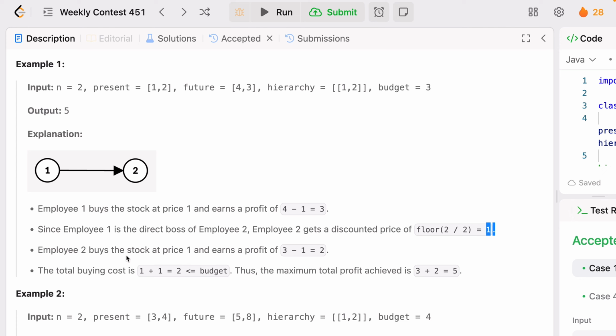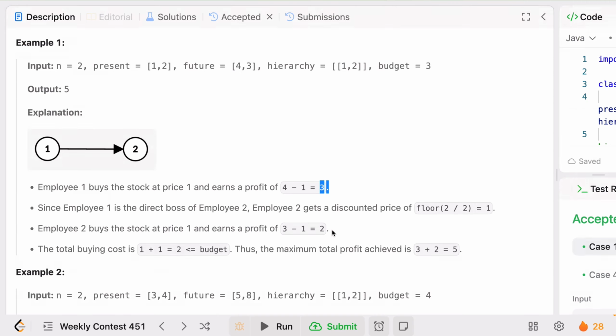Employee 2 buys the stock at price 1 and earns a profit of 3 minus 1, which is 2. The total buying cost is 1 plus 1 is 2, which is within the budget. But what is the maximum profit? You have to add both profits.